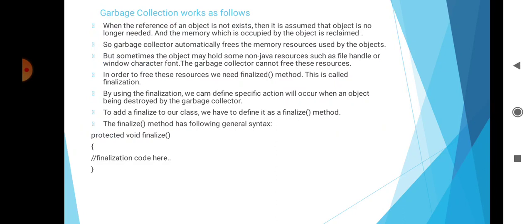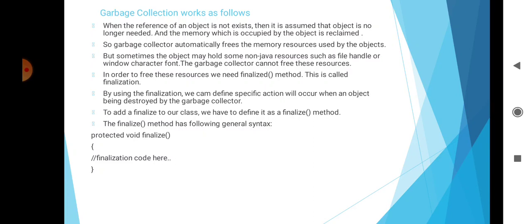But sometimes the objects may hold some non-Java resources such as a file handle or window character font. The garbage collector cannot free these resources. In order to free these resources, we need the finalize method, and this is called finalization. By using finalization, we can define specific actions that will occur when an object is being destroyed by the garbage collector. To add a finalizer to our class, we have to define its finalize method. The finalize method's syntax is protected void finalize. Then write the finalizing code here and then closing curly braces.